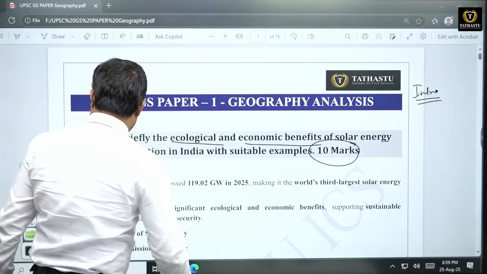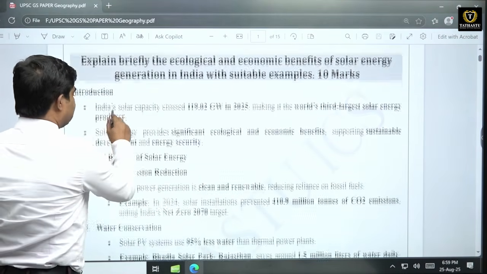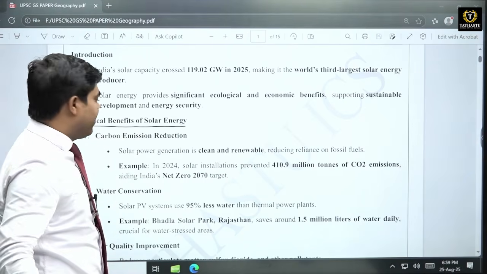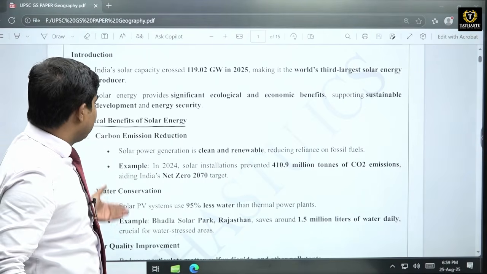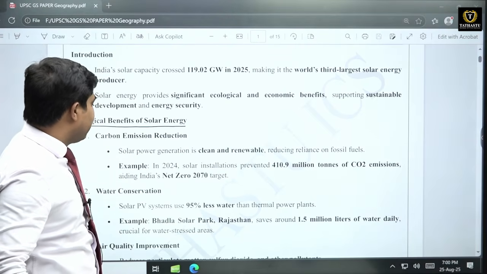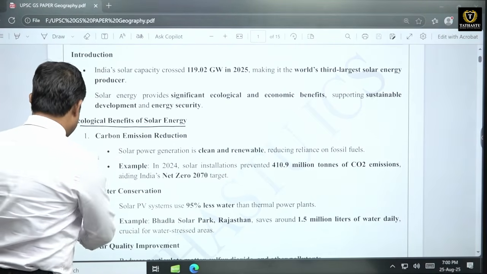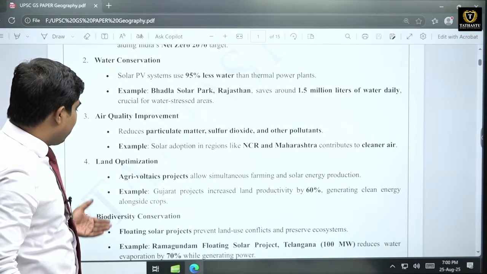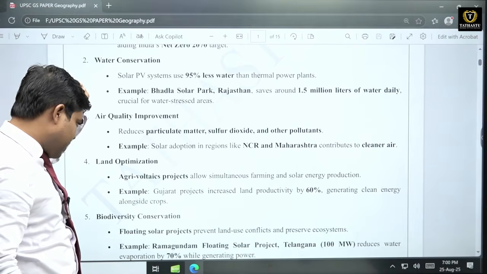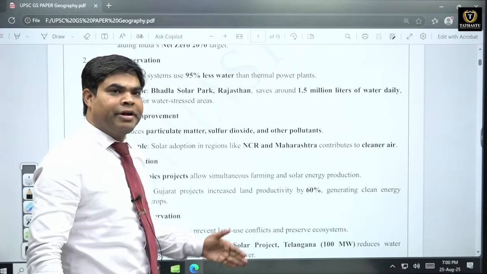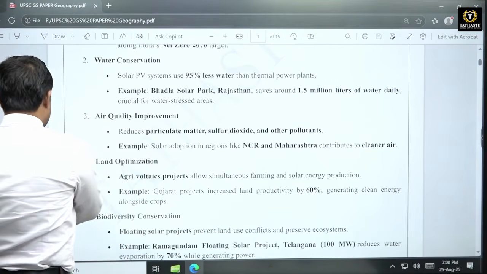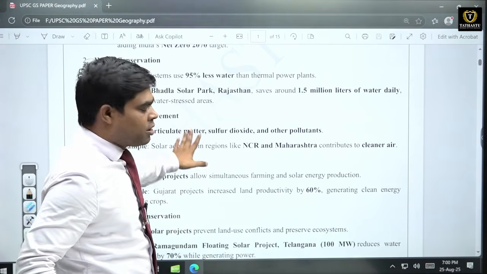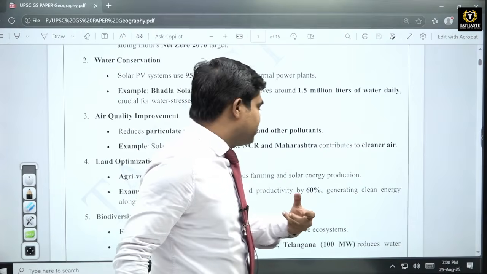तो ऐसे करके फिर आपको क्या करना है, हेडिंग पे आओ, what are the various ecological benefits of solar energy. So solar energy के ecological benefits क्या हैं, कार्बन एमिशन रिडक्शन होता है, वाटर कंजर्वेशन होता है, देन एयर क्वालिटी इंप्रूवमेंट होती है, लैंड ऑप्टिमाइजेशन होता है, बायोडाइवर्सिटी कंजर्वेशन होता है. So all these things I have included in this particular PDF, and these things we have also taught in our institute. The various factors, we have combined all of these in our lectures.